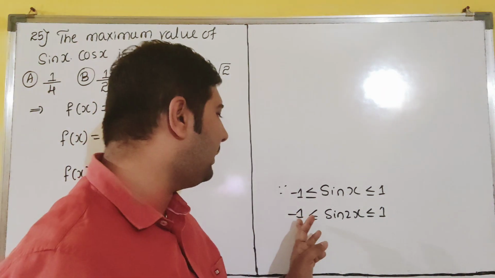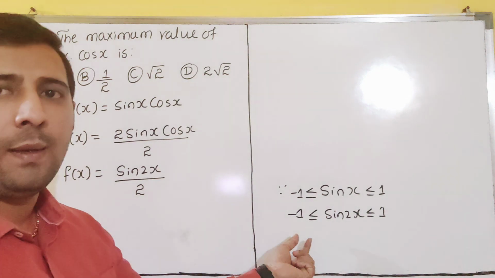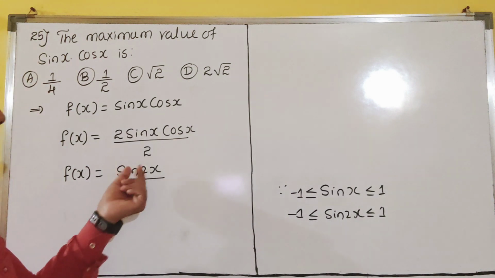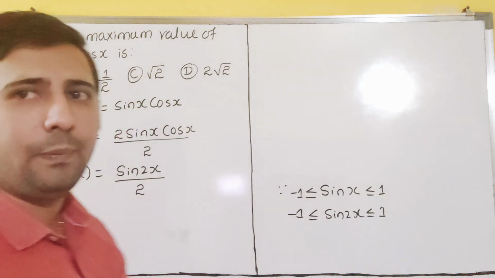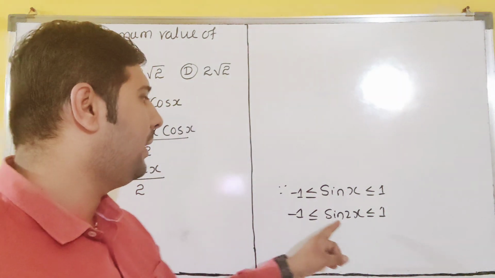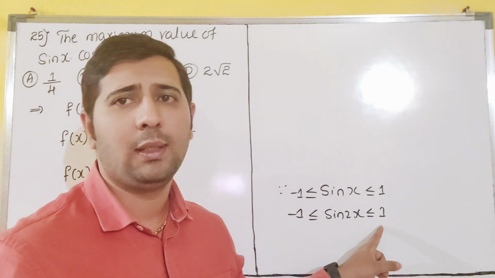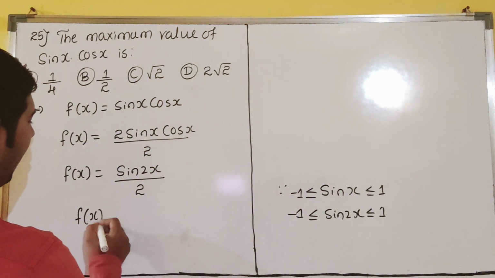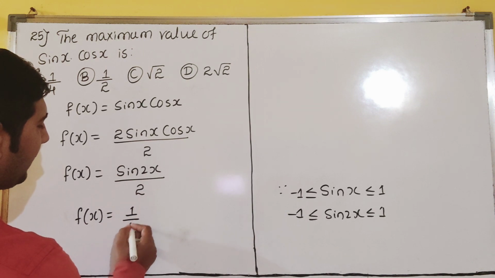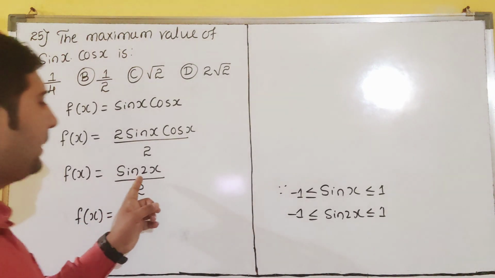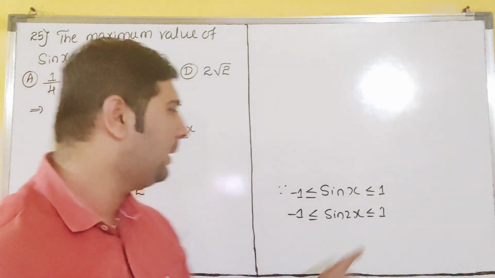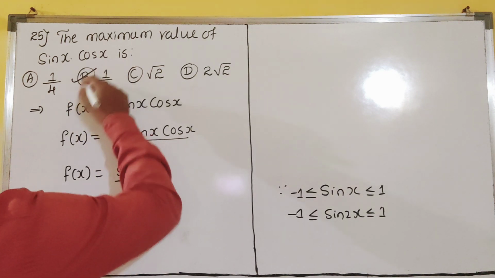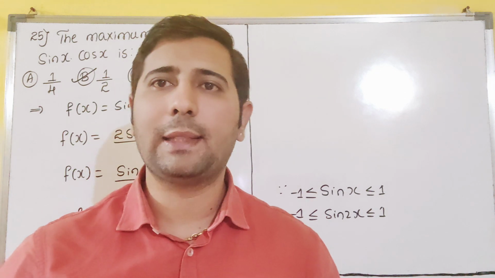Minimum is minus 1, maximum is 1. So if sin 2x is minus 1, minus 1 by 2 is the minimum value. I want the maximum, dear students. Sin 2x maximum value is 1. So if I take 1 for sin 2x, that will become the maximum value for my answer. 1 if I keep, I will get 1 by 2. Our answer is matching with B, dear students. B for bingo. Bingo is our answer.